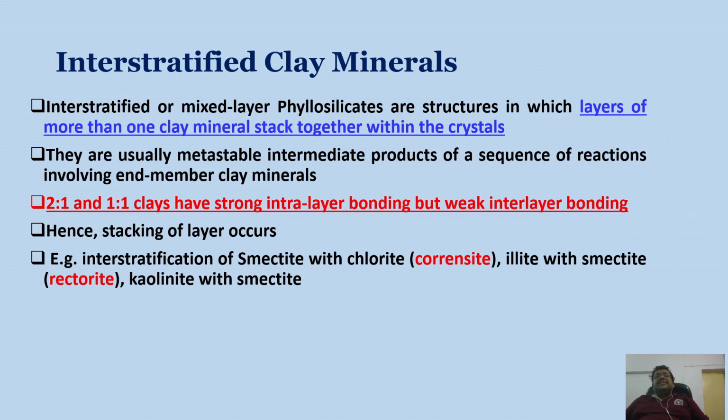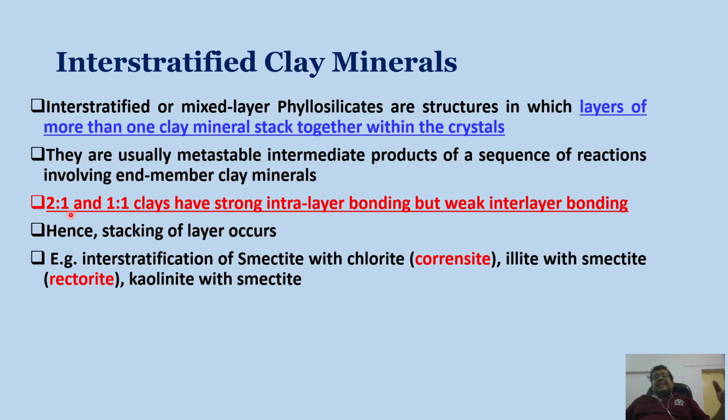Now there are also some other clay minerals or secondary minerals called interstratified clay minerals. Interstratified or mixed layer phyllosilicates are structures in which layers of more than one clay mineral stack together within the crystal. They are usually metastable intermediate products of a sequence of reactions involving member clay minerals. You can see 2:1 and 1:1 clays have strong intralayer bonding but weak interlayer bonding, so obviously stacking of layers occurs. So it is kind of interstratified or intermediate.